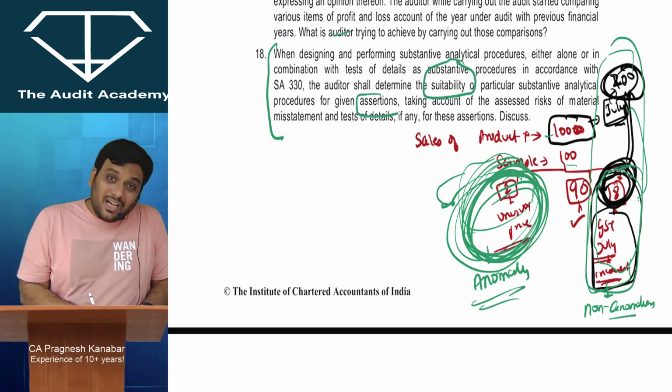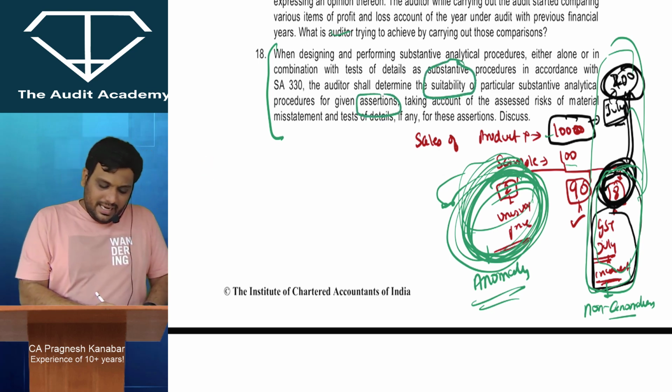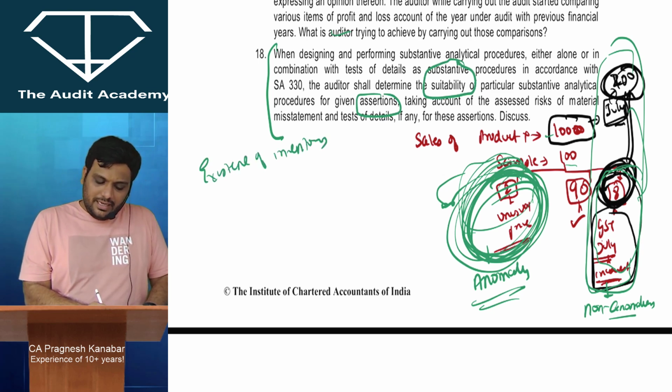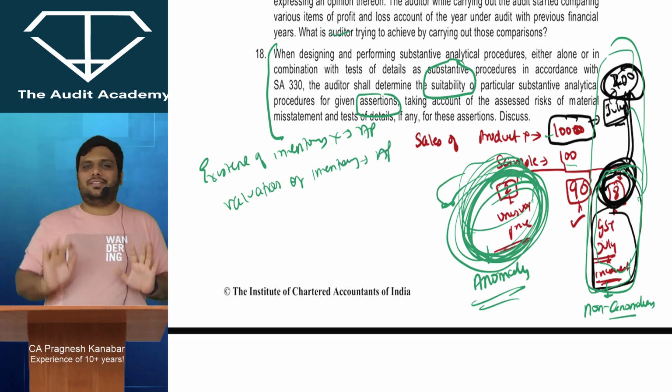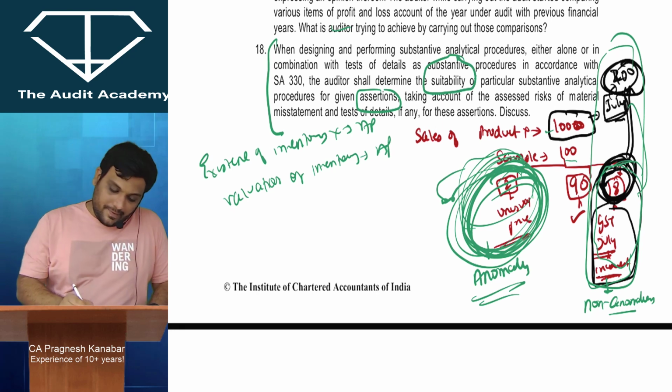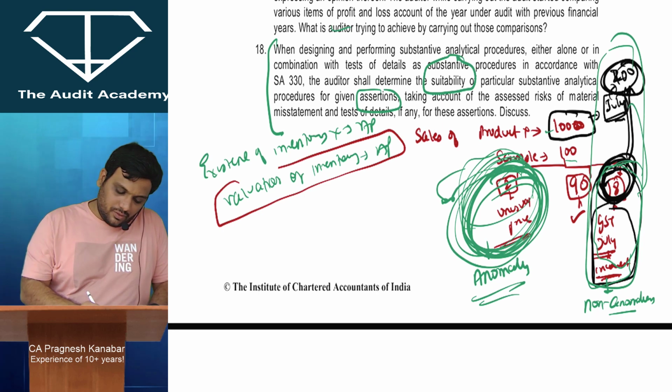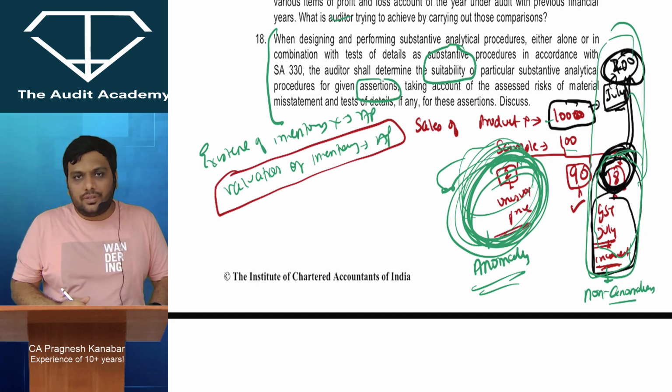And it depends upon assertion, the nature of assertion. Like existence of inventory, I cannot verify by analytical procedure. But if I am verifying valuation of inventory, that I can do by performing analytical procedures. Are you getting my point? Yes. So, okay. So that is what they are trying to say over here.